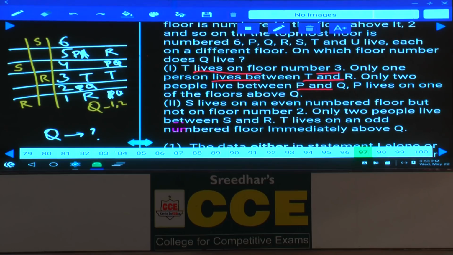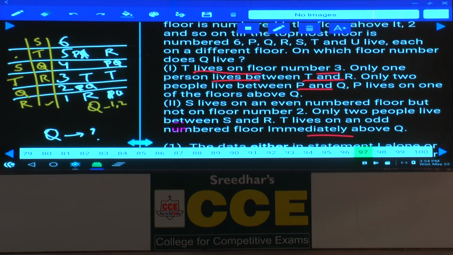T lives on an odd number floor immediately above Q. We can have different possibilities. Q can be either on the first floor, fourth floor, fifth floor or second floor, isn't it? Because T lives on an odd number floor immediately above Q. If T is here, then Q must be here. And next one, T on 5 and 3. Now T must be here and Q must be at this place. Done? Hence, now we are getting two different possibilities.